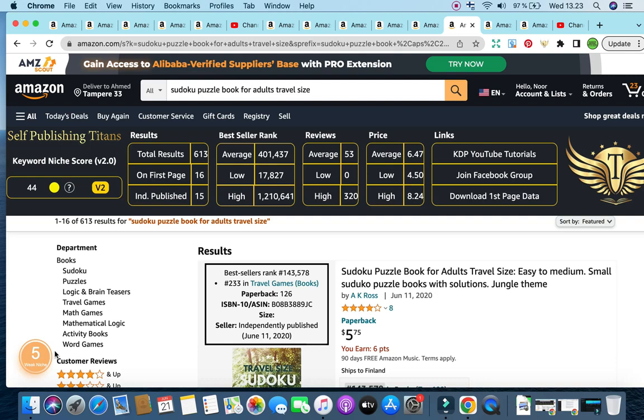So Sudoku puzzle book for adults travel size, you could also further niche down by making it a themed one, for example, for adventures or camping or anything to do with that. Or also you can niche down based on the level. Would you like to create a medium or an easy to medium Sudoku puzzle book for adults, sorry, travel size, that way only adults that are interested in Sudoku that want a travel size that are beginners would be able to purchase it. So it's only for beginners. Or do you want to create a hard one?